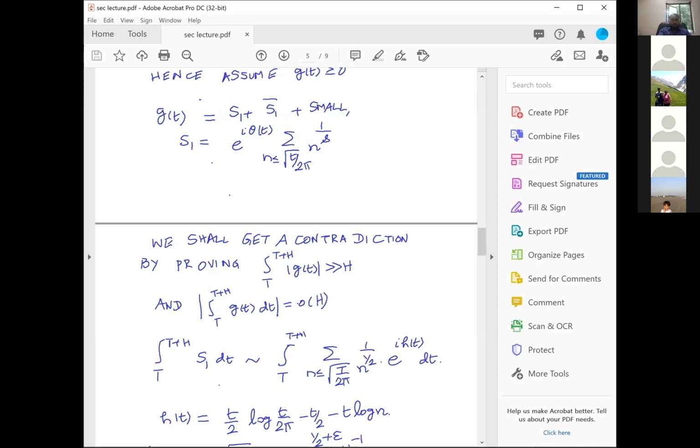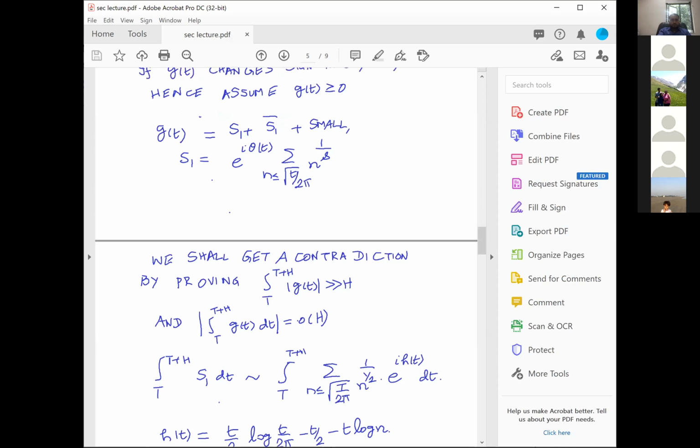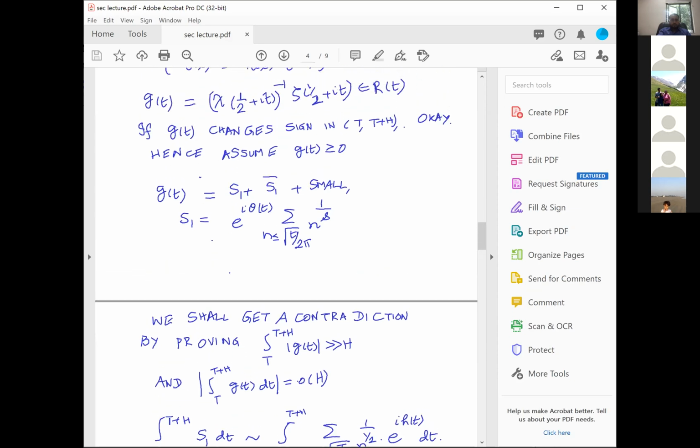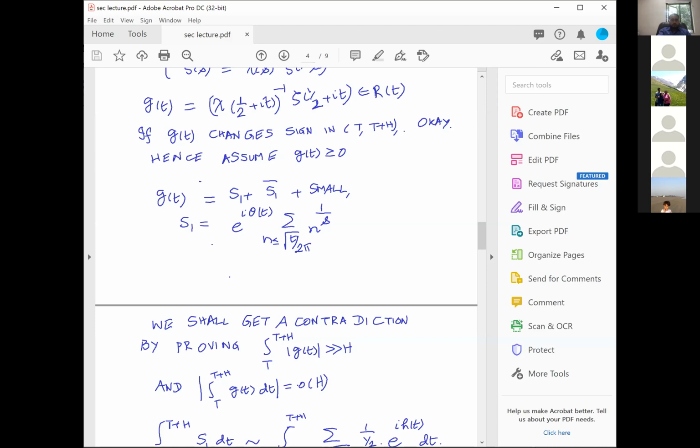First, the integral from t to t + h of mod G(t) is bigger than h. But what is mod G(t)? For all practical purposes, when you take the modulus, it is ζ(1/2 + it). Therefore, what you need is the L1 norm of ζ(1/2 + it). And that L1 norm being bigger than h is the theorem of Ramachandra.